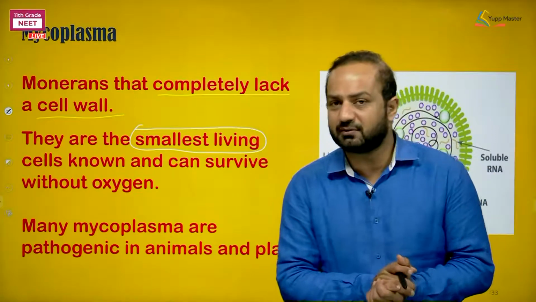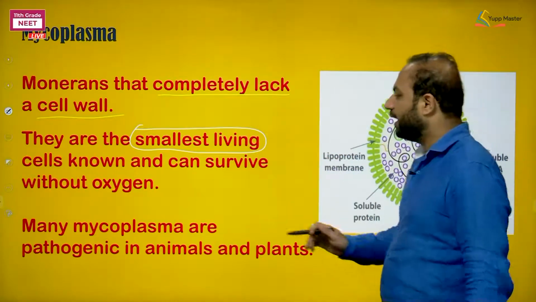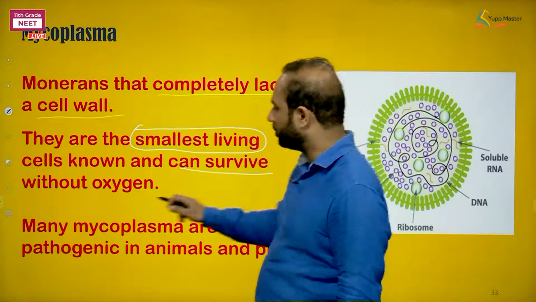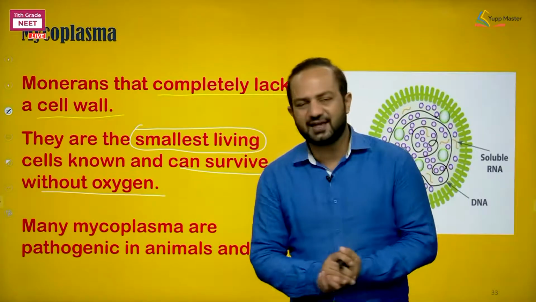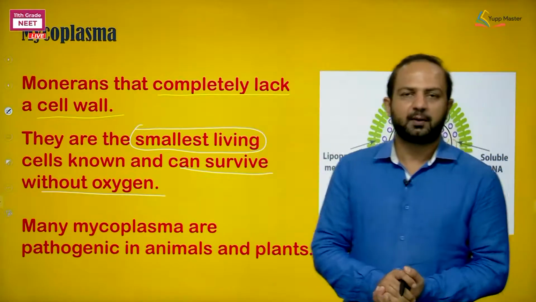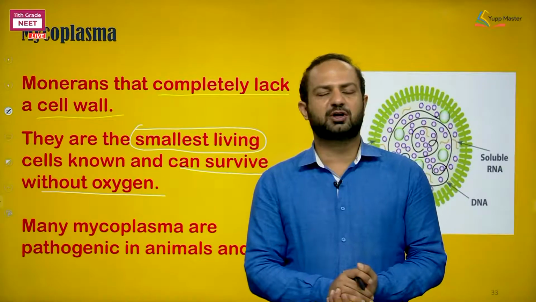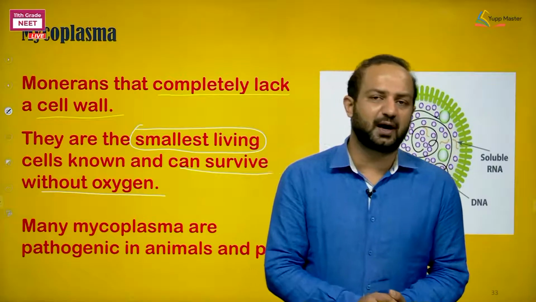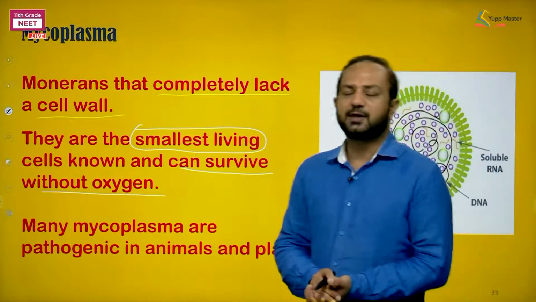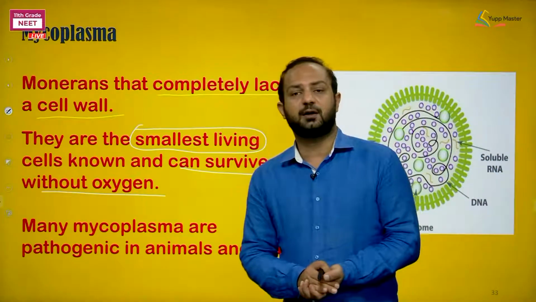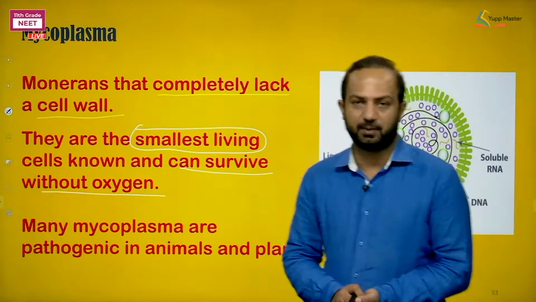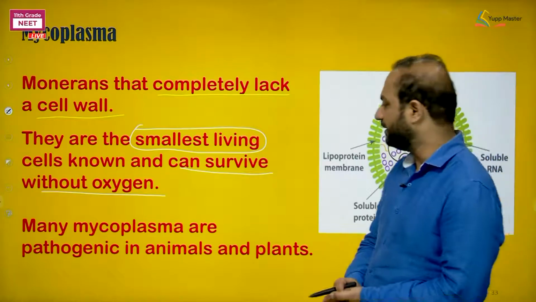I am going to derive things out of this. Next, and can survive without oxygen. Okay, very nice. It means they are actually aerobic, but if oxygen is not available, they can start respiring anaerobically, and such type of examples are called facultative anaerobic respiration for time being.